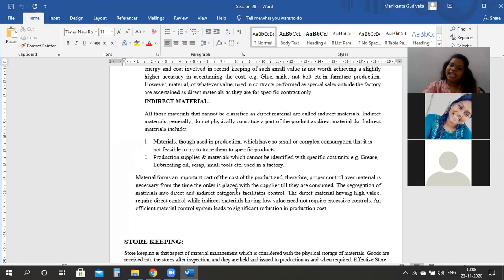Yes, ma'am. Anyone has any doubt as to the meaning of the types of materials we have seen? That is your raw material. We have seen semi-finished material. We have seen finished material, which could be used in different processes for making the output. Also, we have seen the basic meaning of direct material and indirect material in this class session. Anyone has any doubts so far?